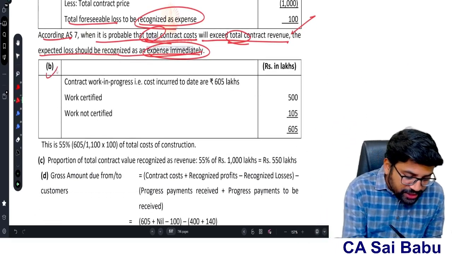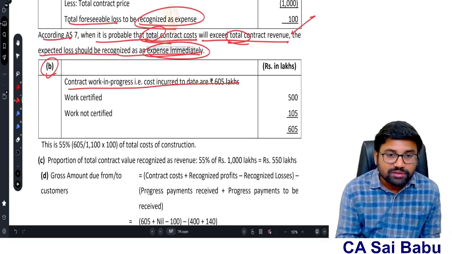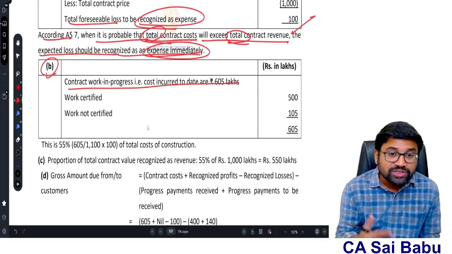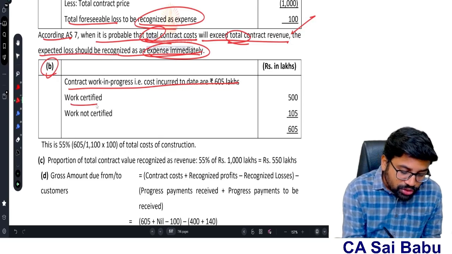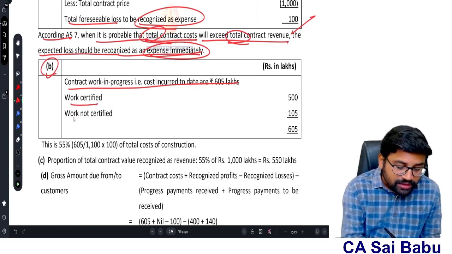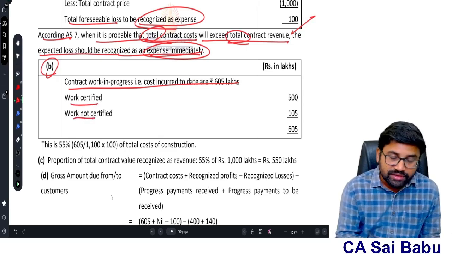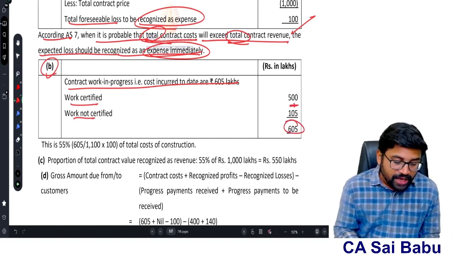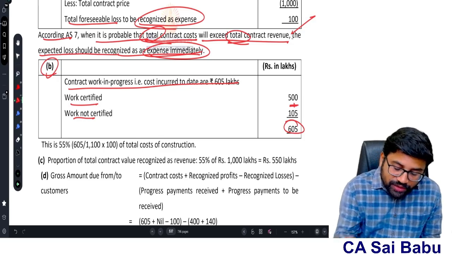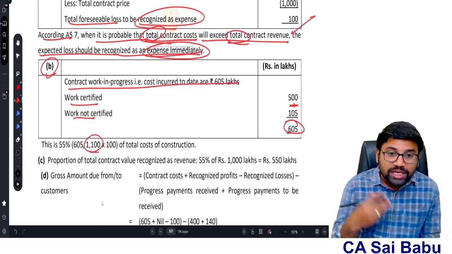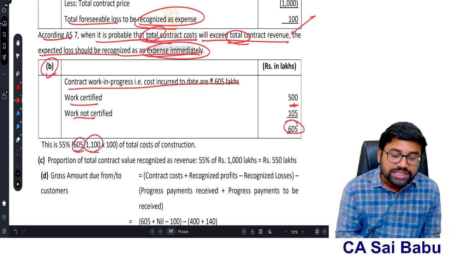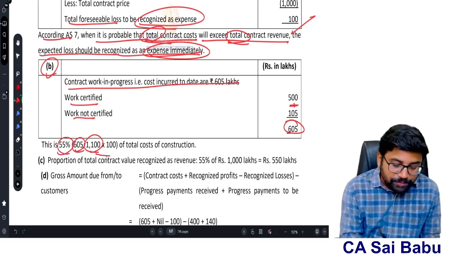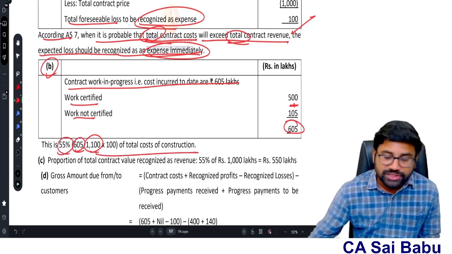And second point, they are showing what is the cost incurred so far. Work in progress means cost incurred till date. That is both cost incurred for work certified and cost incurred for work not certified. That is 100 plus 105, total 605. And that means out of 1100 total estimated cost, 605 is the cost incurred so far. Therefore 55% is the percentage of completion.